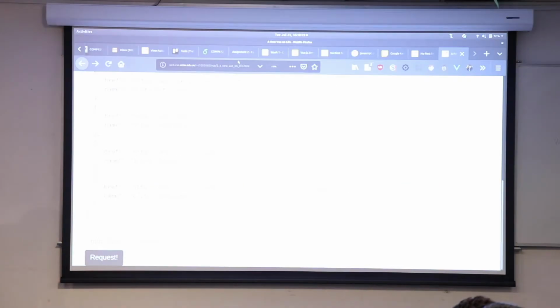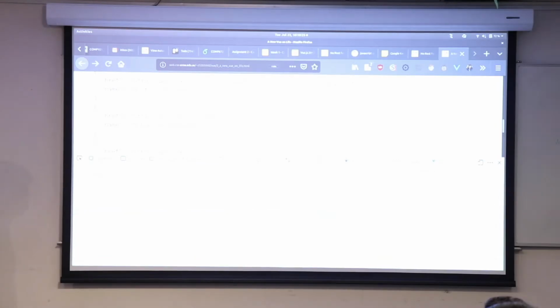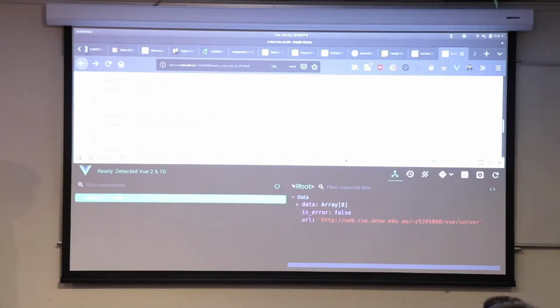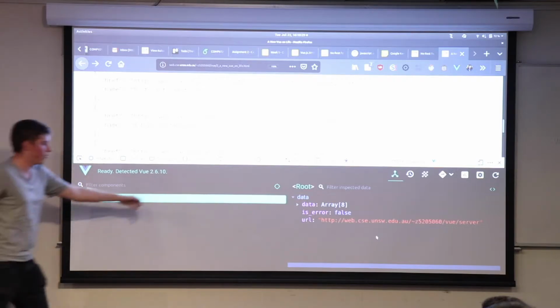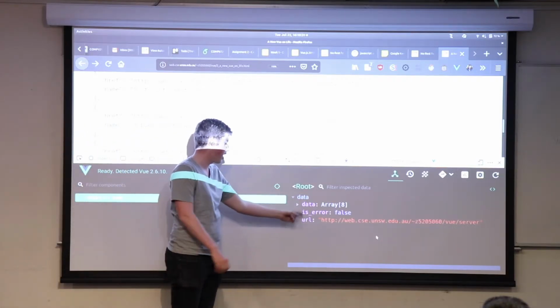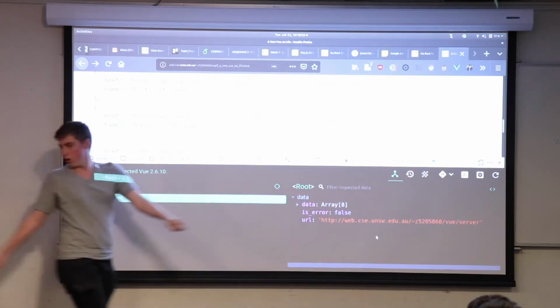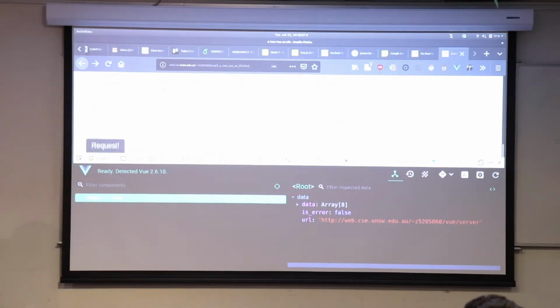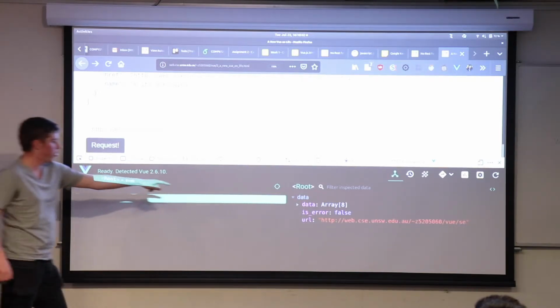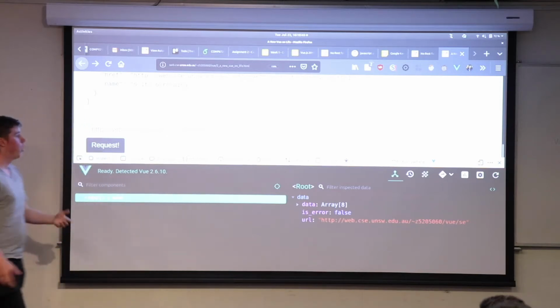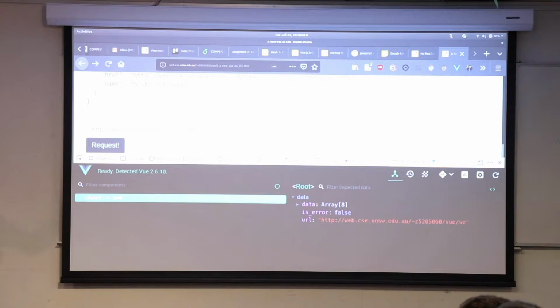So, if I jump into here now, I'm going to pull up what's called the Vue developer tools, which just shows you a little bit of extra information. We pull it up. We can see that now I've got three variables, a variable called data, a variable called isError, which we'll talk about later, and the URL variable. But note that if I start to change this thing here, this URL variable is automatically changing. So we've got this sort of direct link between an input field and a variable.